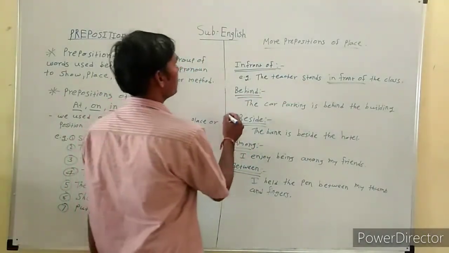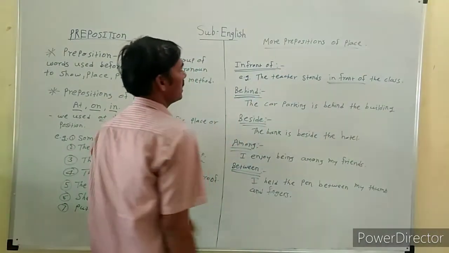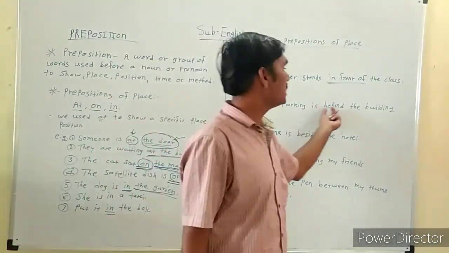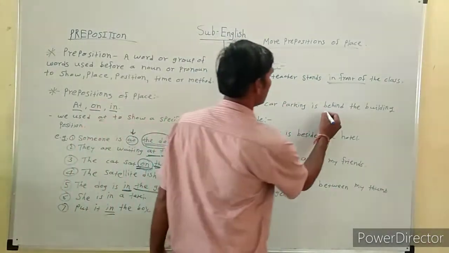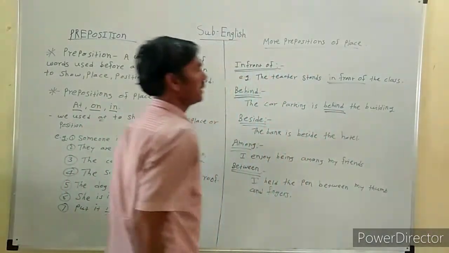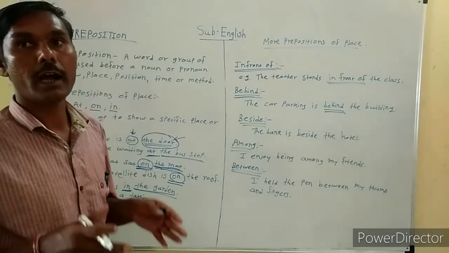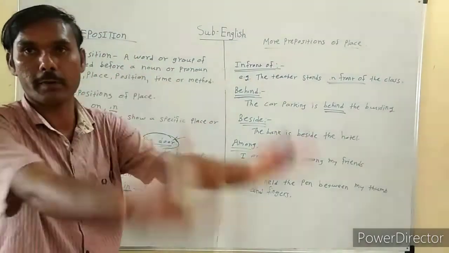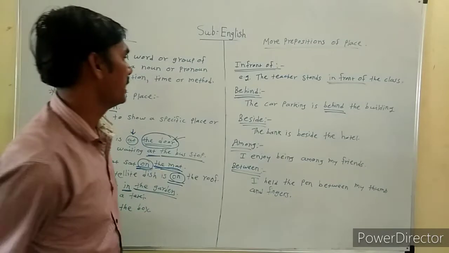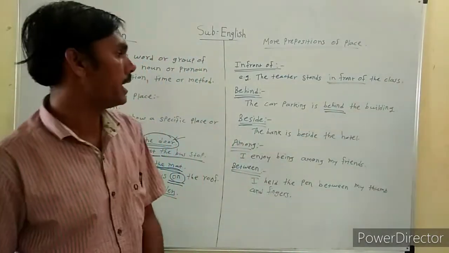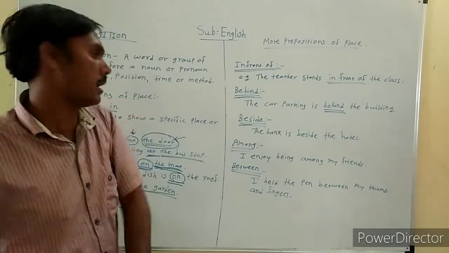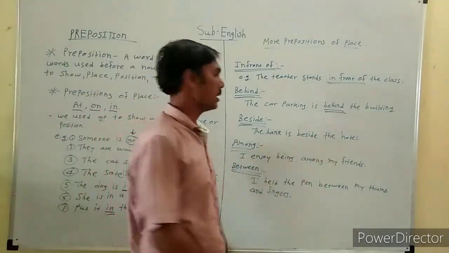Next preposition used for place: the car parking is behind the building. Where is the car parking? Behind the building. Or Karan hid himself behind the sofa. Behind the sofa. Then beside: the bank is beside the hotel.